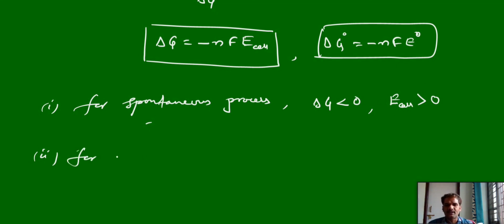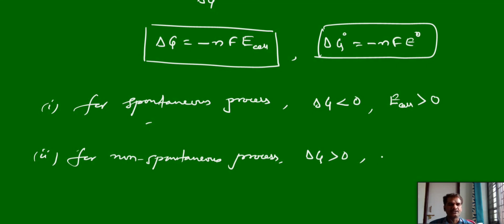Next, for a non-spontaneous process. We know that delta G is greater than 0 or positive, and when it is positive, anyhow this is negative nF, and if you take E cell always negative, then delta G value will be positive. So in that case E cell should be less than 0 or always negative.